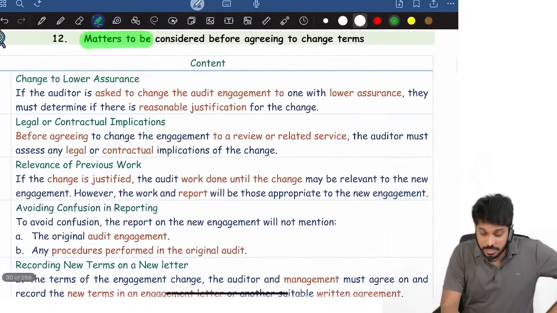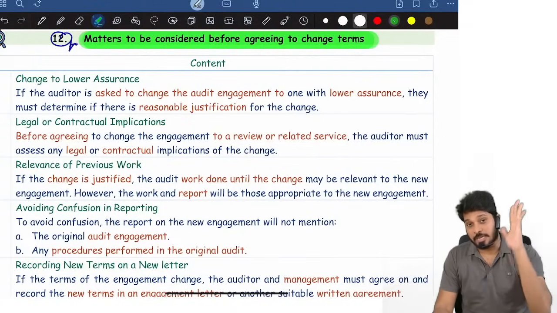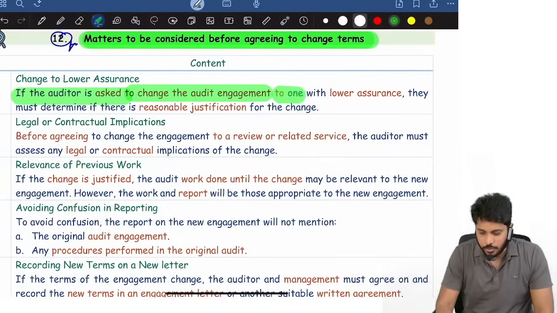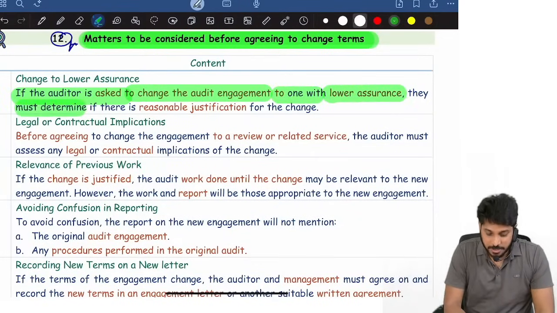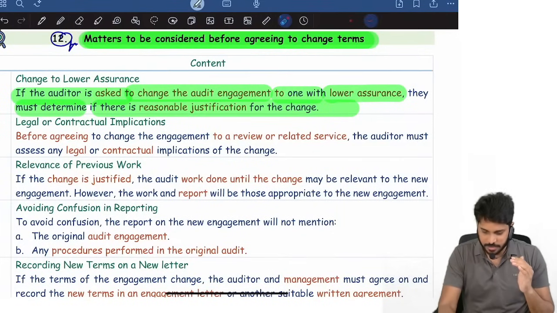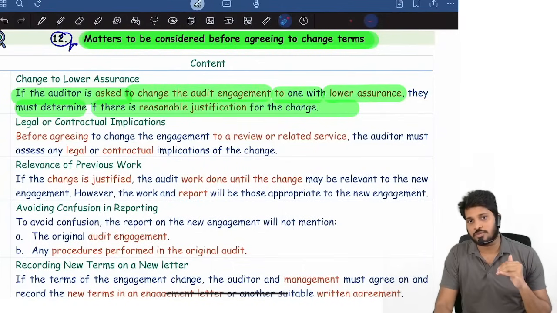Next, now this is the most important question. What are the matters to be considered before agreeing to change? If an auditor is asked to change an audit engagement to one with a lower assurance, they must determine whether there is a reasonable justification for the change. For example, the auditor is asked to change the audit engagement to a lower assurance level.